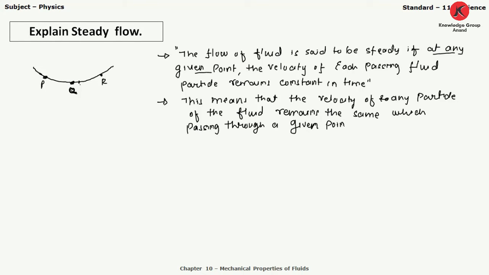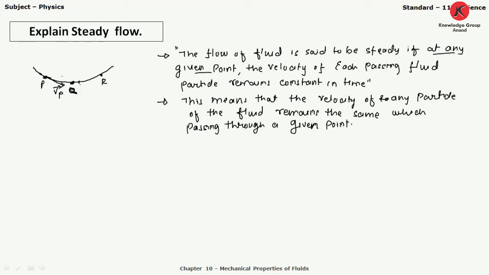Right. Let us understand this definition with an example. Suppose at point P the velocity is Vp, and if we want to find the velocity at point P, we have to draw one tangent over here, and by the tangent we can find the direction of the particle at point P. So here at point P I have drawn one tangent, so it gives me the velocity of the particle at P like this.